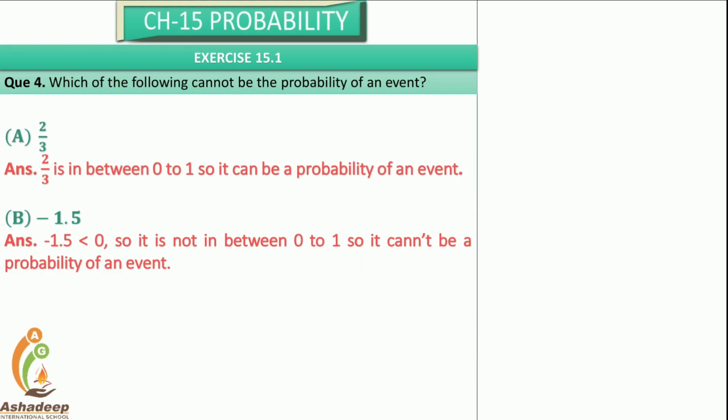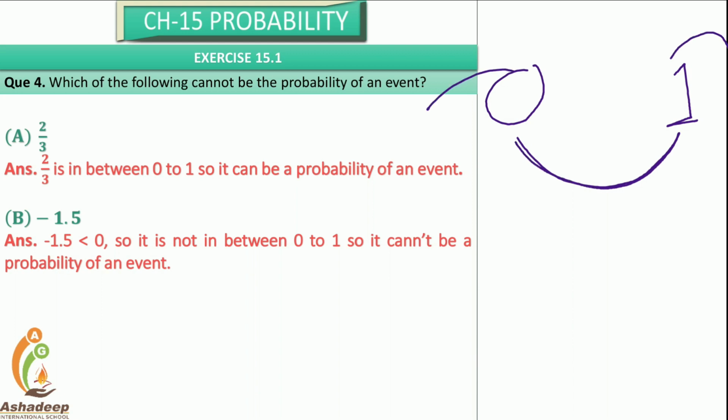Now question number 4. Which of the following cannot be a probability of an event? Here we need to know the range. So it is always 0, 1, or in between 0 and 1. It is not less than 0 and not greater than 1.